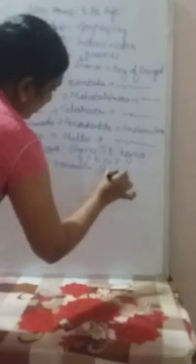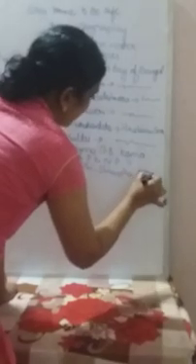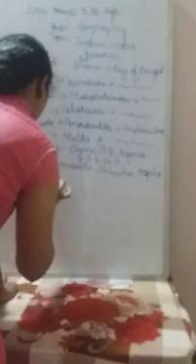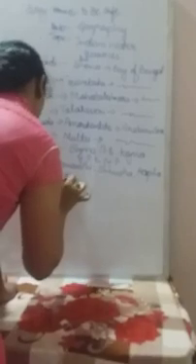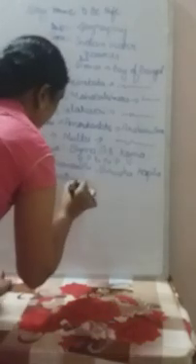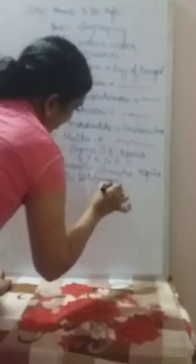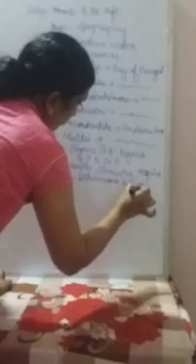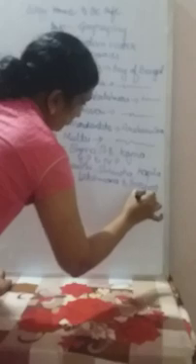In the same way, the tributaries of the Kaveri river, as you know from 9th standard, are Hemavati, Shimsha, Kapila, Arkavati, Lakshmana Tirtha and Suvarna Tirtha.